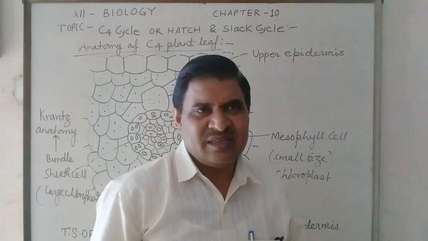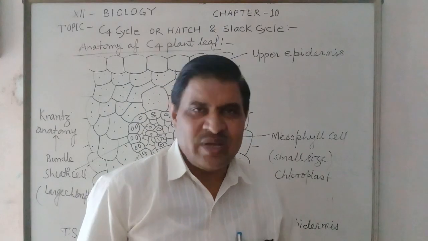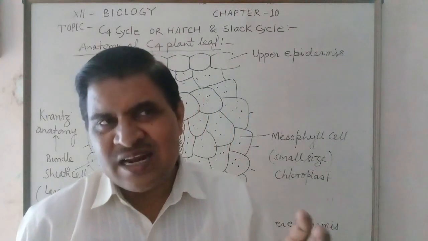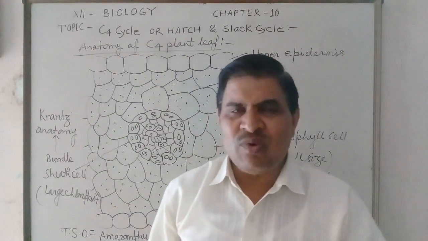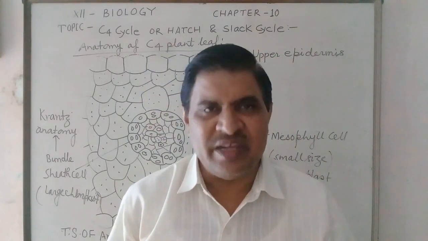Then the question arises: how does it take part in the light reaction? In the bundle sheath cell, the large chloroplast has thylakoids present on the surface of stroma lamellae.